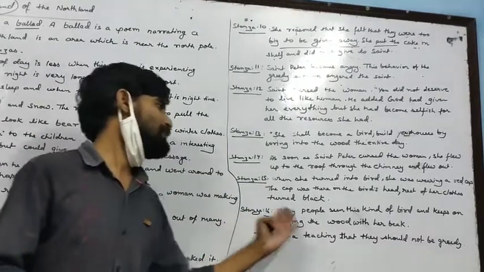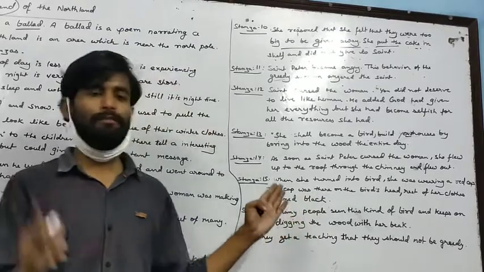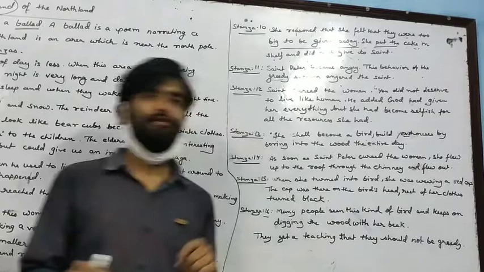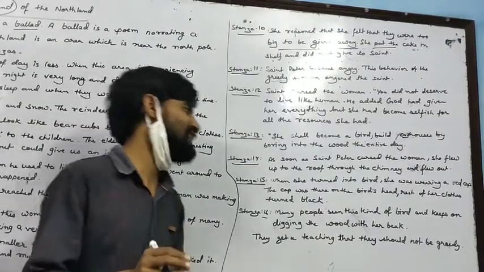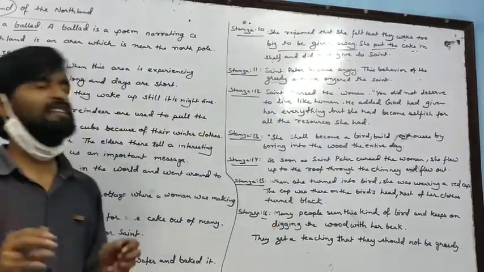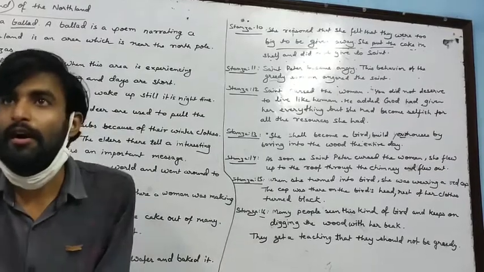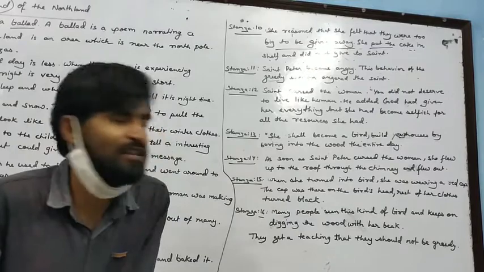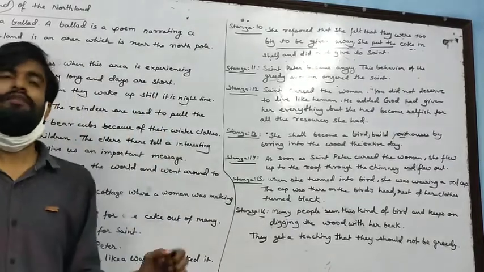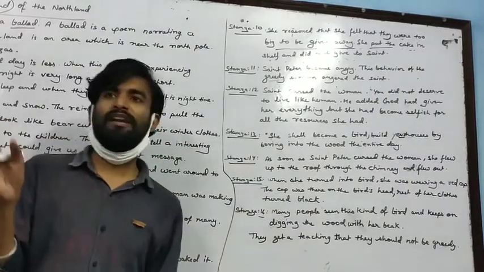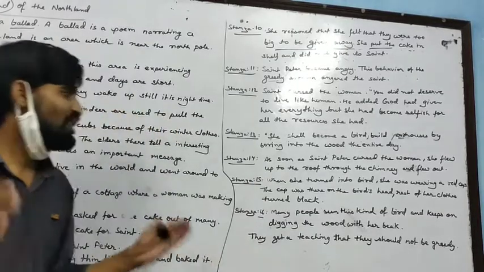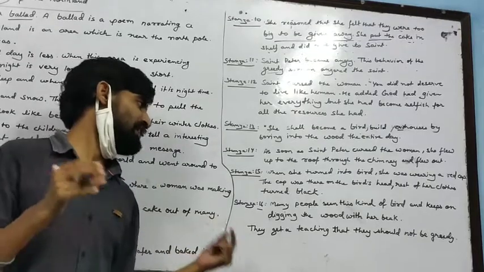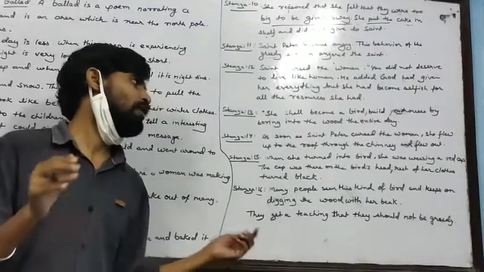Now many people of Northland had seen this kind of bird, and what was the bird doing? The bird keeps on digging the wood with its beak. It means it keeps on working for its living, and this gives us a great teaching: that we should not be greedy.